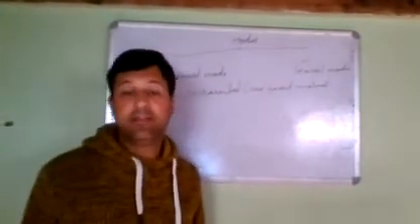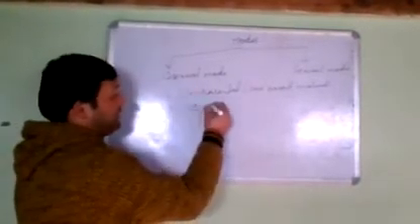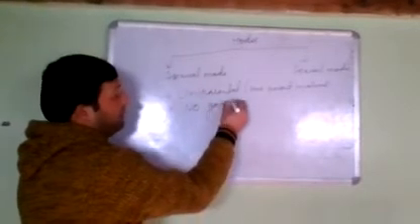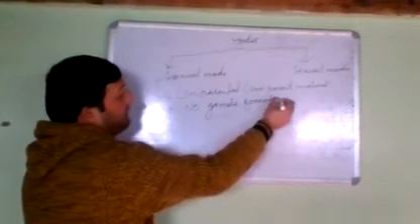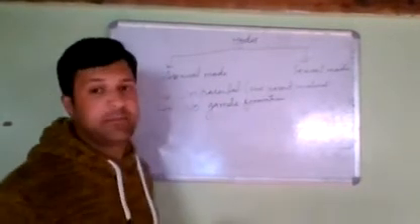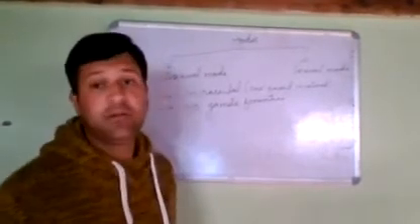Second, if there is only one parent, there will be no male and female. When there is no male and female, no gametes will be formed. So no gamete formation takes place. Gametes are of two types, male gamete and female gamete. But here only one parent is involved. There is no concept of males and females, so no gametes will be formed.